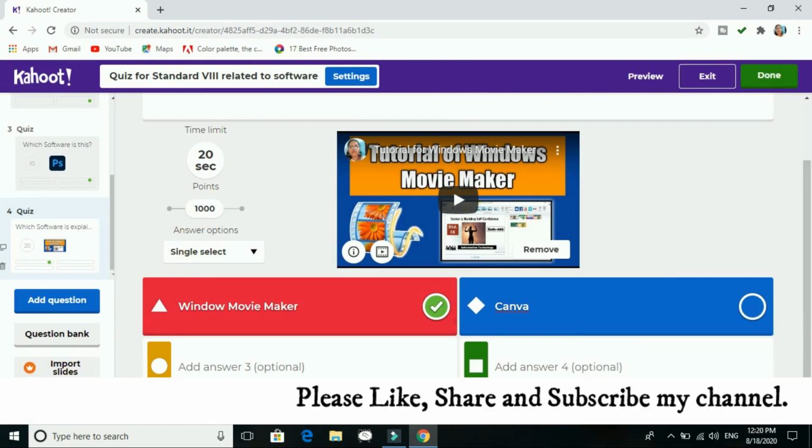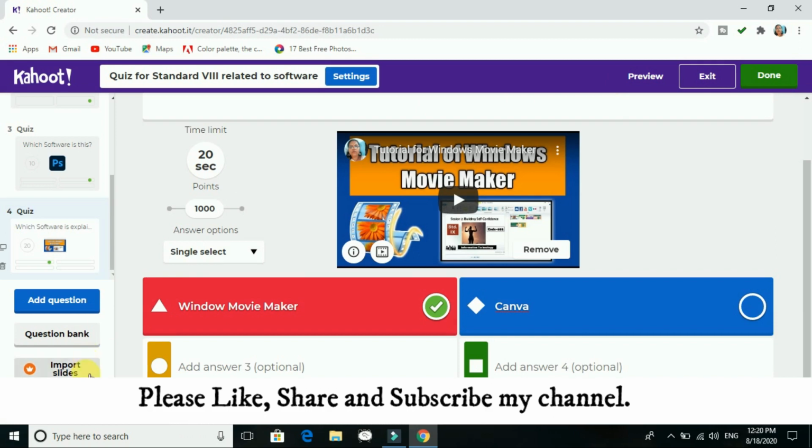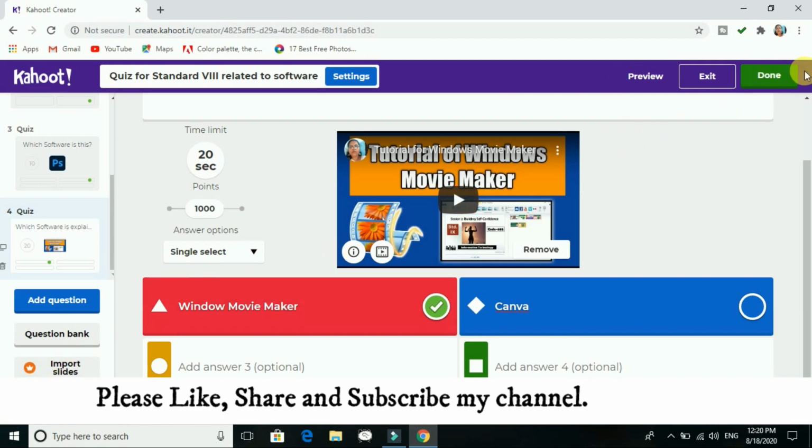There are also import slides and import spreadsheet over here, but it is the premium version, so we cannot go for it. So this is about it.